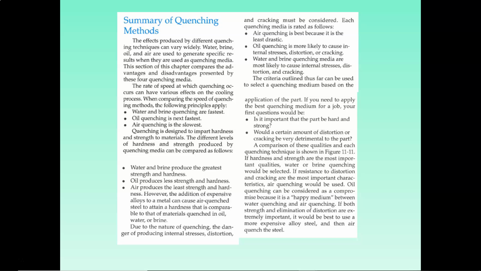Quenching is designed to impart hardness and strength to materials. The different levels of hardness and strength produced by the quenching media can be compared as follows. Water and brine produce the greatest strength and hardness. Oil produces less strength and hardness. Air produces the least strength and hardness. However, the addition of expensive alloys to a metal can cause air-quenched steel to attain a hardness that is comparable to that of materials quenched in oil, water, or brine.